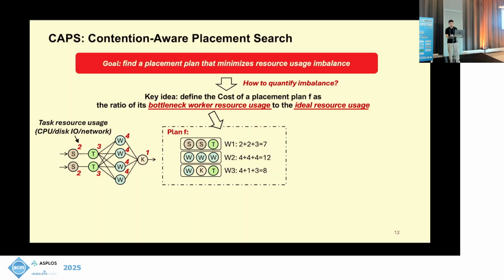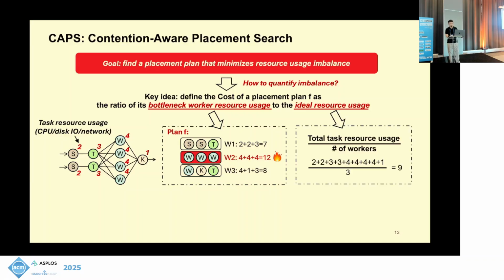Here we can see that among the three, worker 2 is the most expensive one. So worker 2 is essentially the bottleneck worker here, and is most likely to cause resource contention and lead to performance degradation. To calculate the ideal resource usage, we just use the total task resource usage divided by the number of workers.